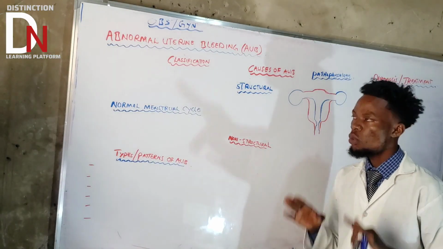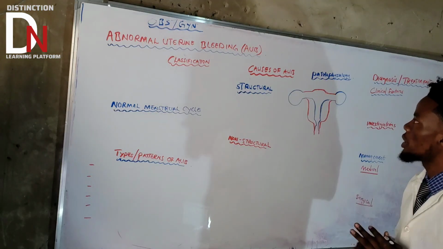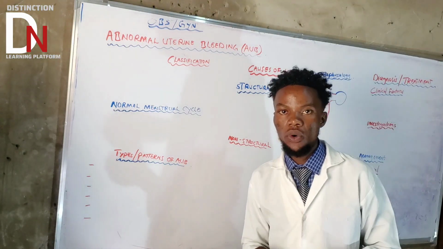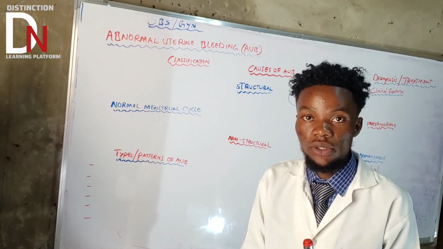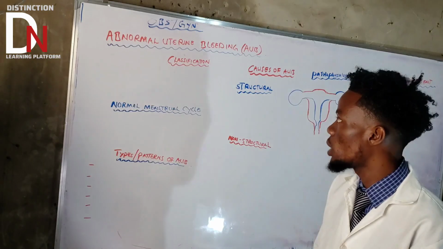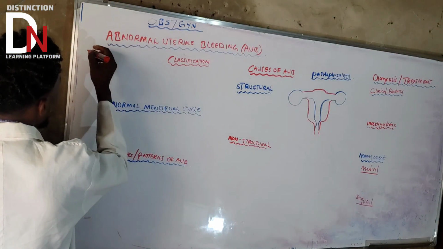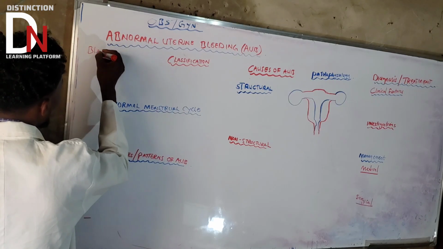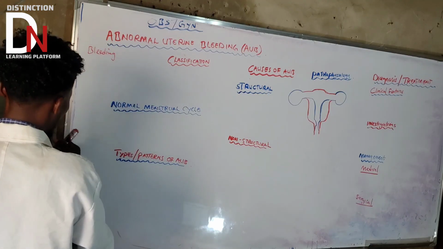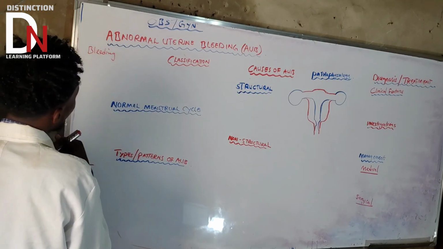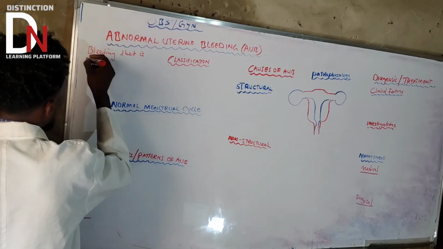Now, regardless of that, what is AUB? From the words abnormal uterine bleeding, it's bleeding from the uterus that is abnormal in volume, frequency, and the regularity of the menstrual cycle. So what we're saying about AUB is bleeding, bleeding from the uterus, that is abnormal.